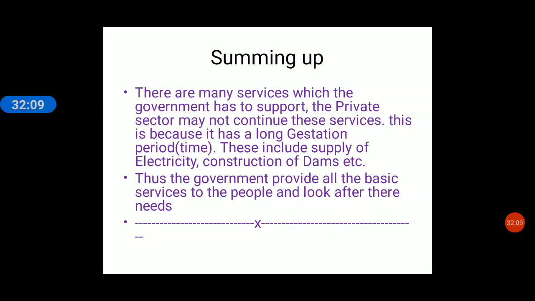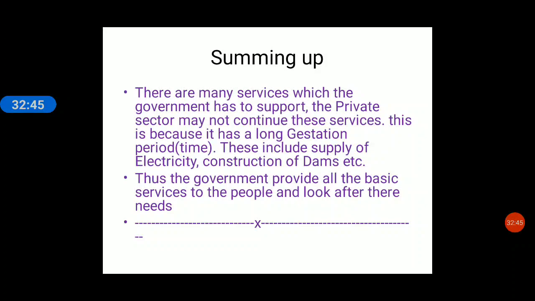Okay, so the last part of the chapter. Now there are many services which the government has to support. Suppose railways. If we compare a railway and a flight, what happens? The railways provide very cheap services to people. We talk about a railway ticket from Ratlam to Indore, which is just 30 or 40 rupees, right? But if you board a chartered bus for Indore from Ratlam, it may charge you 200 or 250 rupees. What does that mean?